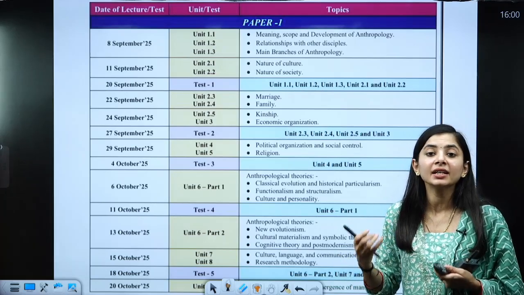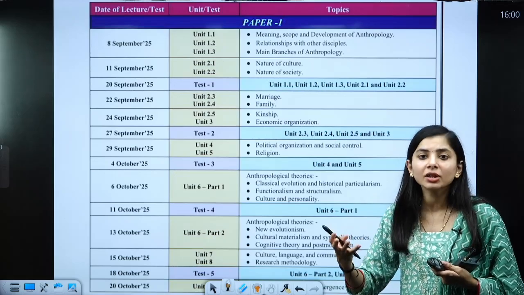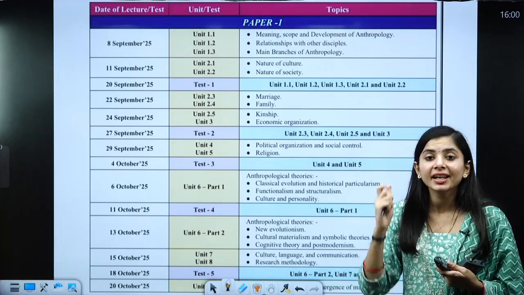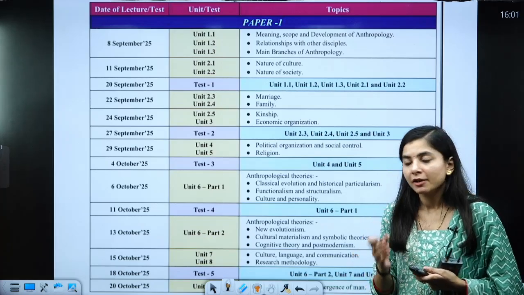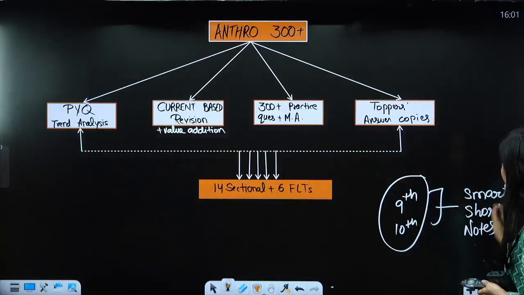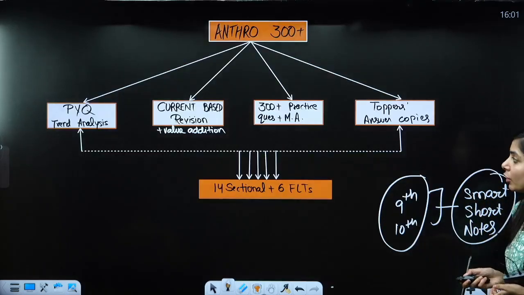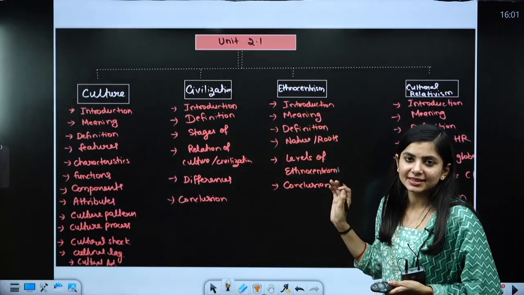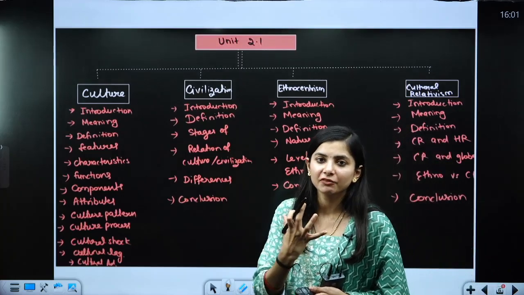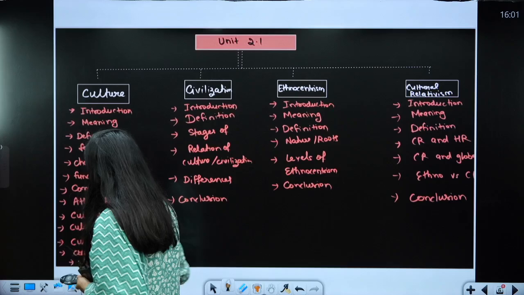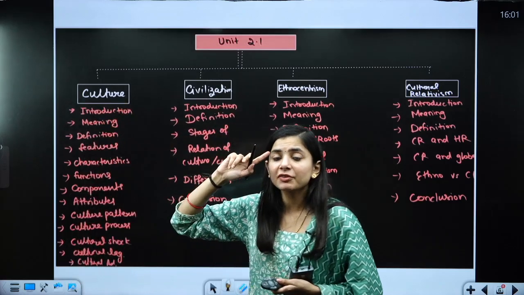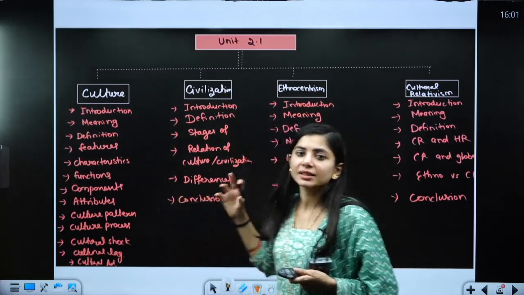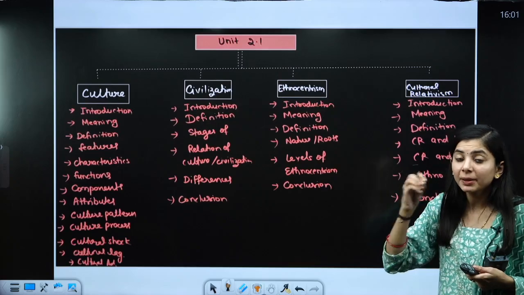Online students can schedule their call, and through the call we have the interaction, and I train them how to prepare the short notes. For the short notes, first we are going to prepare the indexes. These indexes are like a mirror, a preview of what things we have to cover. We are very much aware and mindful of what we need to cover in a particular topic.